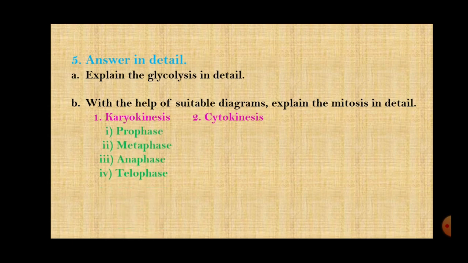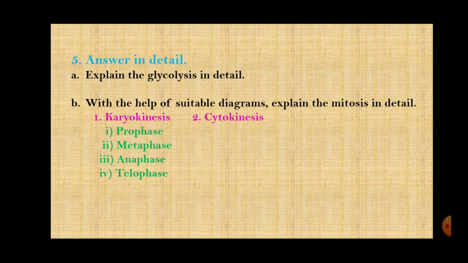Then you will write karyokinesis takes place in four steps: prophase, metaphase, anaphase, telophase. Now this question can be asked for 5 marks, right? So you will put the headings of all 4 and then you will write in points what are the characteristics of those stages. That is, first one is prophase, then metaphase, right? Then anaphase. Like prophase, you will write the points.